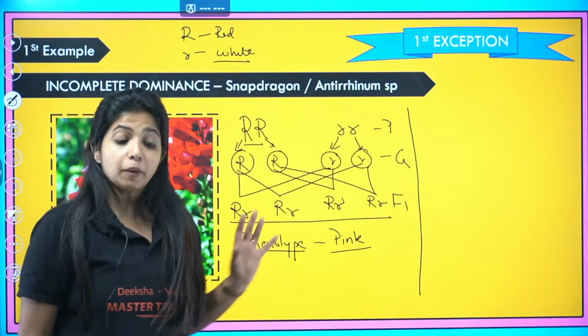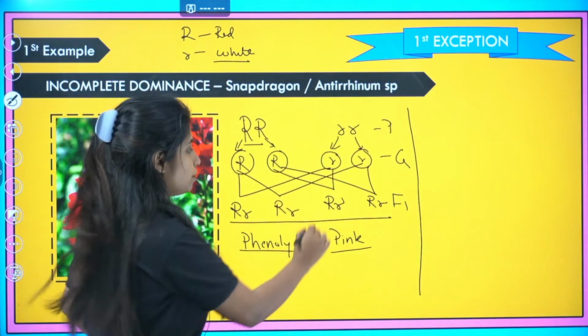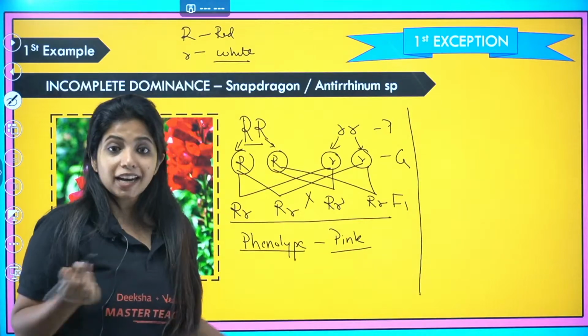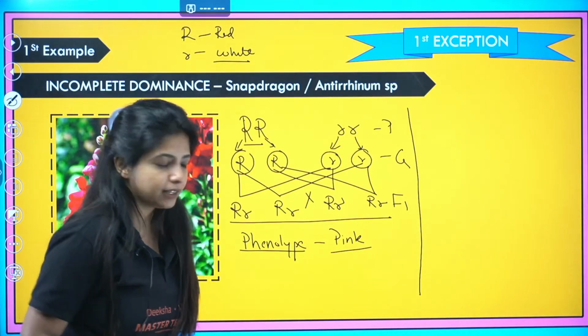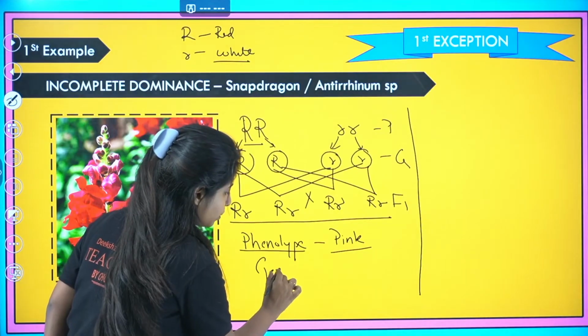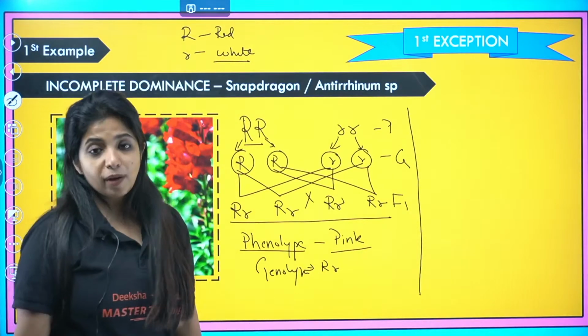So then this person thought, why not? Let me cross it once more. Let me do the same selfing that Mendel did and let me see what is going to happen, just in case I find something else before blaming him, right? So about the genotype first before I go ahead with that. Genotype is going to be capital R, small r. Okay, now I'm going to do the selfing.